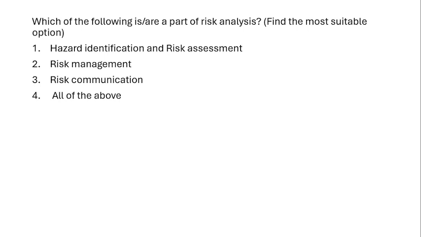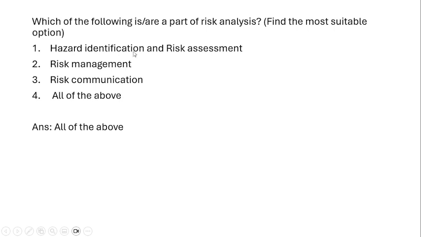Which of the following is a part of risk analysis? We have discussed why risk analysis is very important and what the components are. In the options, hazard identification and risk assessment, risk management, risk communication, and all of the above are given. In risk analysis, all of these will be involved. The first step is to identify the hazard.